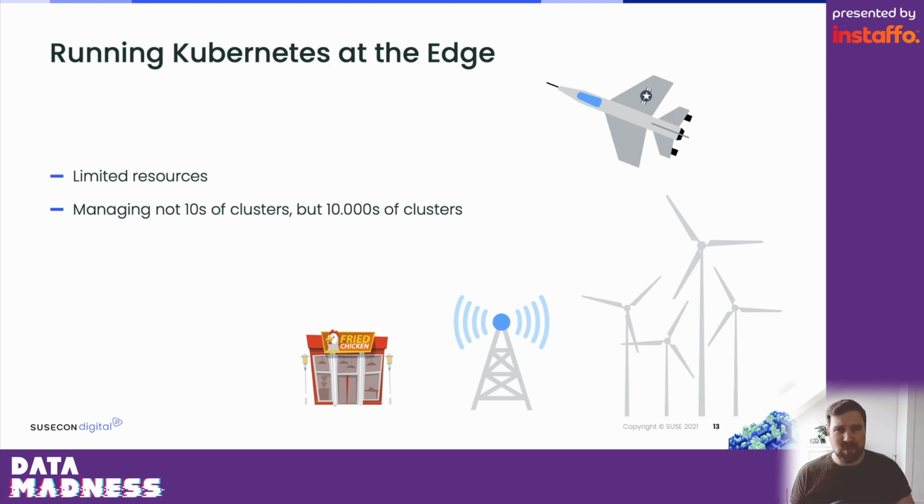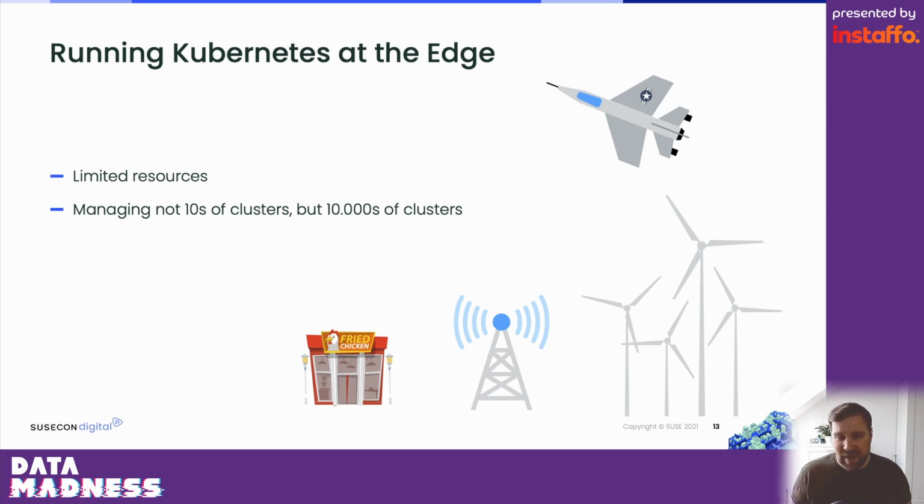But one problem where the edge is different than a traditional data center or a cloud provider is that we have very limited resources usually. In our data center, we probably have very beefy servers with lots of CPU, lots of RAM, lots of disk space. And in cloud providers, it's basically for most use cases nearly unlimited what I can use there. On an edge device, on the other hand, I may have only maybe a tiny Raspberry Pi, a tiny 2 CPUs, 4 gigabytes of RAM device, but then a lot of them.